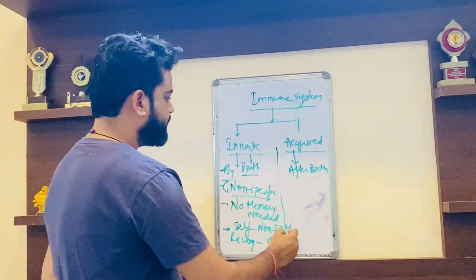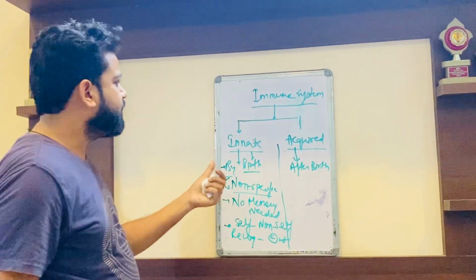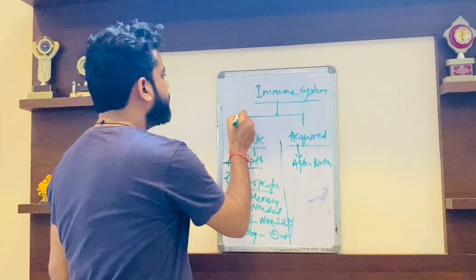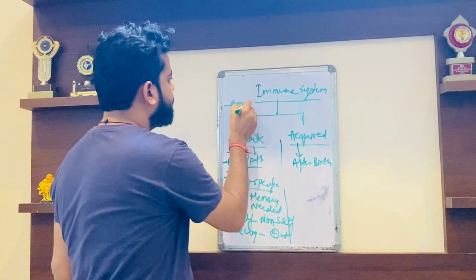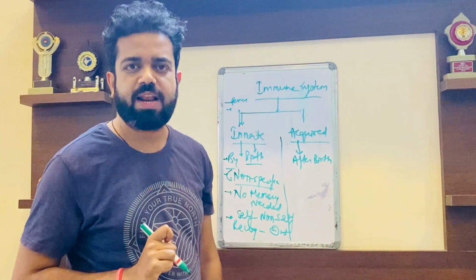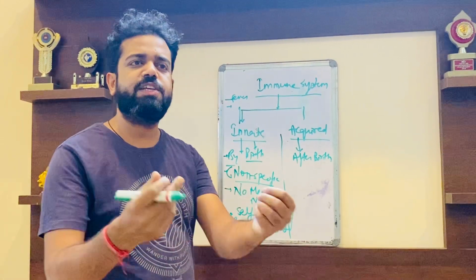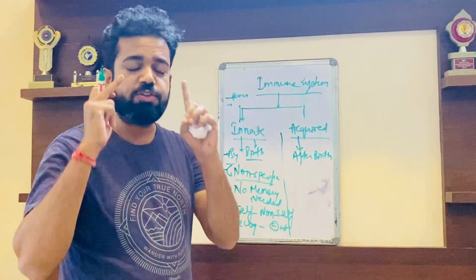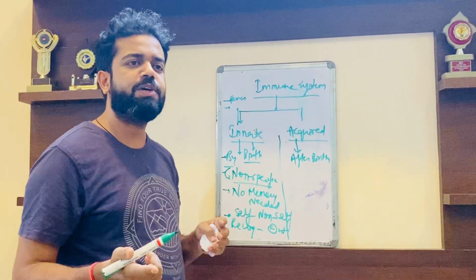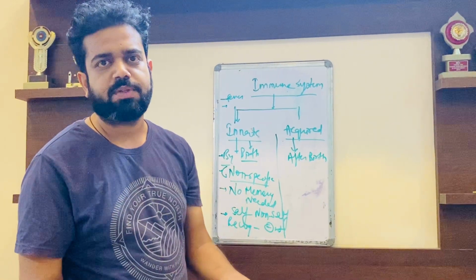And next, what are the examples of innate immunity? I have told you, one example is fever. The second example is the lysozyme present in your saliva. That lysozyme treats every pathogen in the same way. It does not have specificity, or it is non-specific. Non-specific means it will treat different pathogens in the same way.